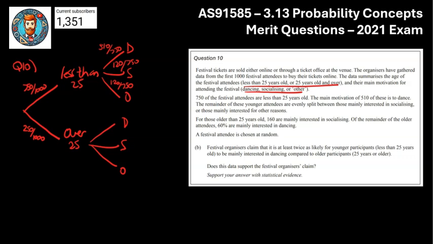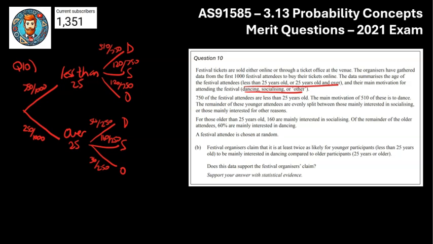Hopefully we've got some information on the older people. There you go. For older people, 160 are mainly interested in socializing. So that there's going to be 160 out of 250. And of the remainder, 60% is interested in dancing. Okay, so there's 90 left over, 60% of dancing, so that's 54, isn't it? I've got these in the wrong place, haven't I? So that 160 should be in the socializing group. So that's 160 over 250. 60% of 90 was 54 of 250, and the remaining 36 will have to be down the bottom of 250.